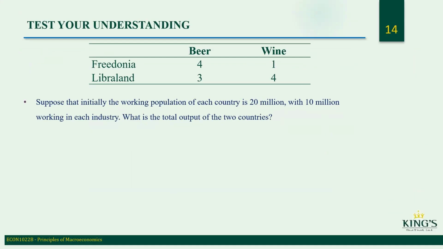Test your understanding. Suppose that initially the working population of each country is 20 million, with 10 million working in each industry. What is the total output of these two countries here? If they have to share production, where they put half of their people working in each industry, what is the total output of these two countries?